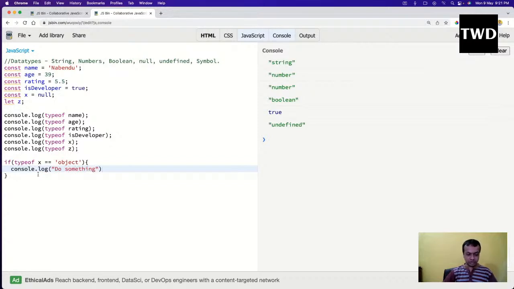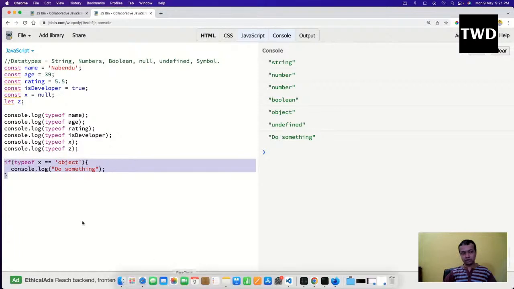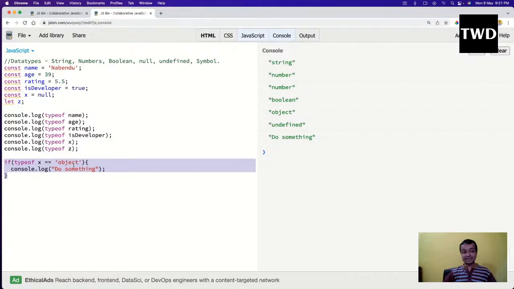A lot of engineers at Google and Yahoo did this kind of coding because they wanted to check for null, and people still do this kind of coding today.